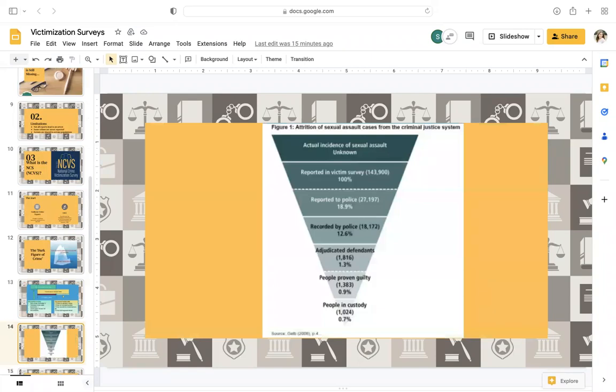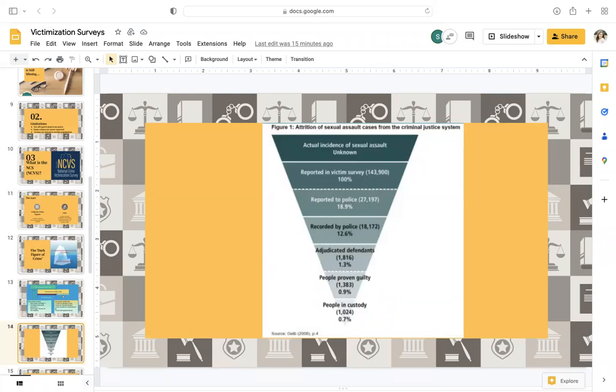This graph shows the disparities between the actual crime occurring, in this case sexual assault, all the way up to those who are actually held in custody for sexual assault. At the top, you can see the actual incidence of sexual assault is unknown because not all of the crimes are reported. But from what is reported, which is about 143,900 cases, only about 27,000 of those are reported to the police, or 18%.